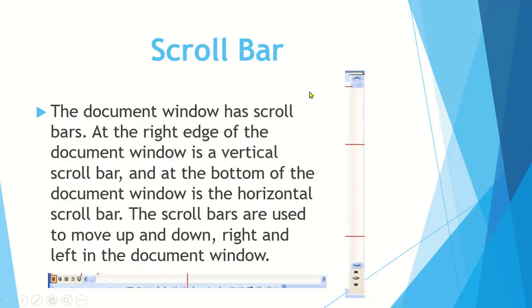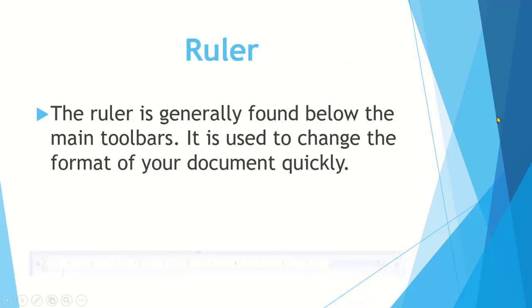Okay students, now you can understand that there is a vertical scroll bar and there is a horizontal scroll bar. Vertical scroll bar is used to move the document up and down, and horizontal scroll bar is used to move the document right and left according to your need.